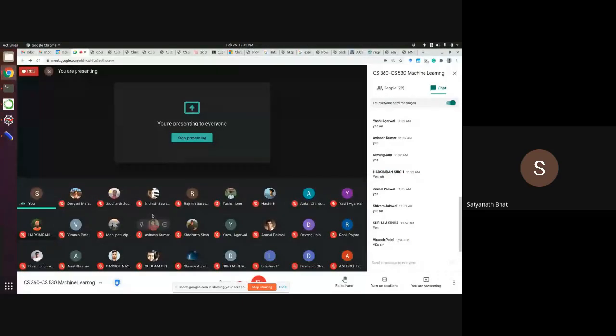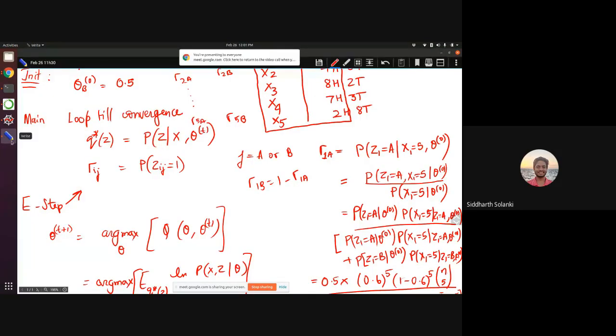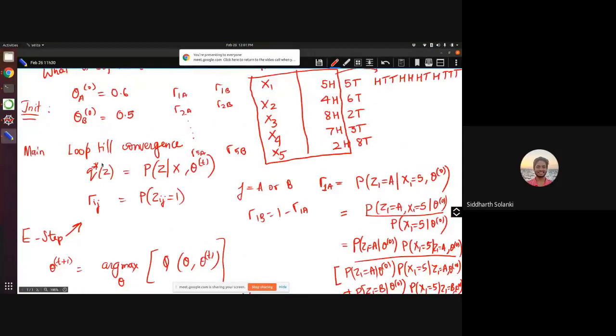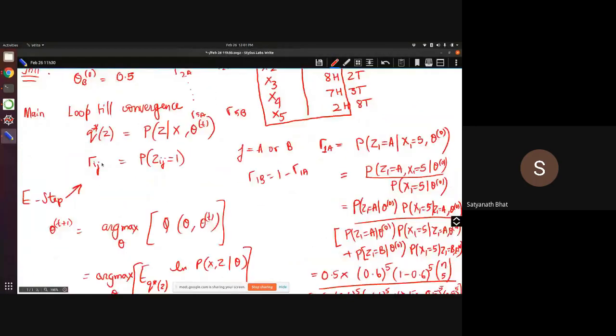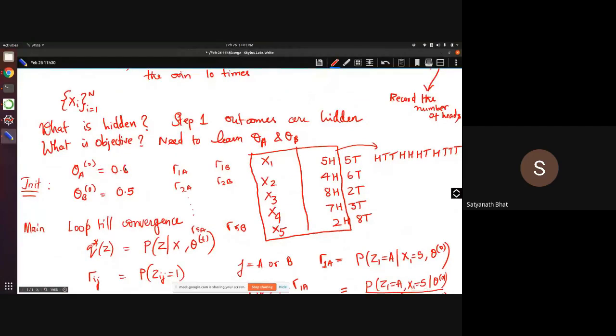Siddharth Solanki, do you have any question? Sir, I was also just looking at what we did. Okay, which part are you looking at? So we can go through it together. Let's look at this. This initialization part is okay, right, Siddharth? Yes, sir, that was okay.